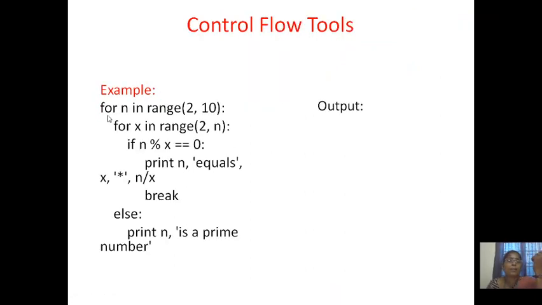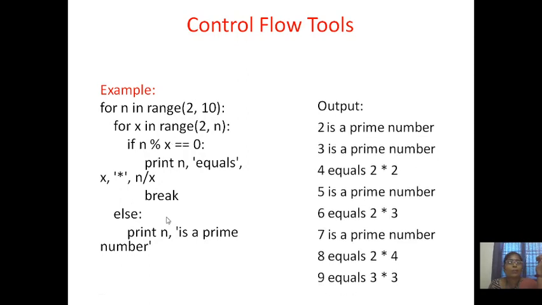Now see the next example: for n in range 2, 10, for x in range 2, n. If n mod x equals 0, print n equals x into n by x, break. Otherwise print n is a prime number. So what is it doing? When n value is 2, it will come to the inner for loop. So now x value becomes 2. Now 2 mod 2 is equal to 0, right? So it will print n, that is 2, equals 2 into n by x. Okay, so this way it will execute.